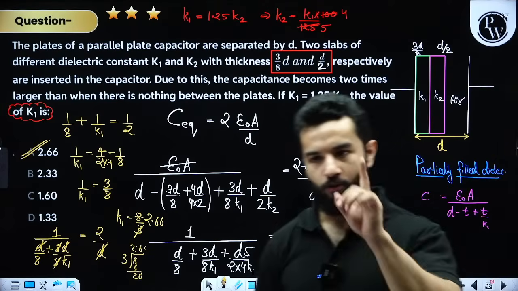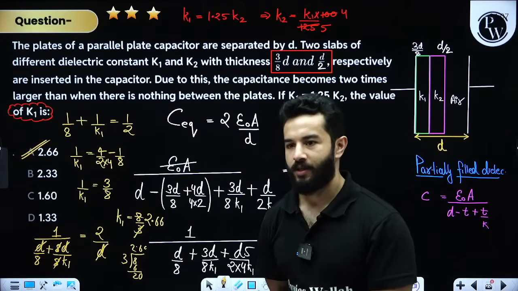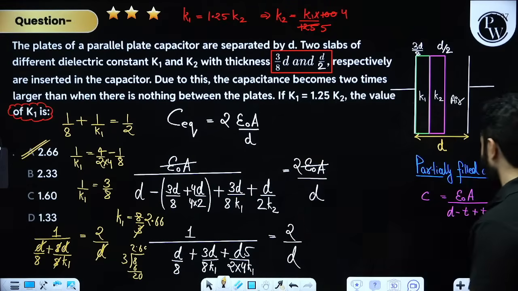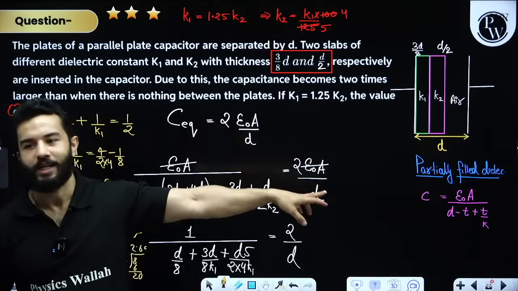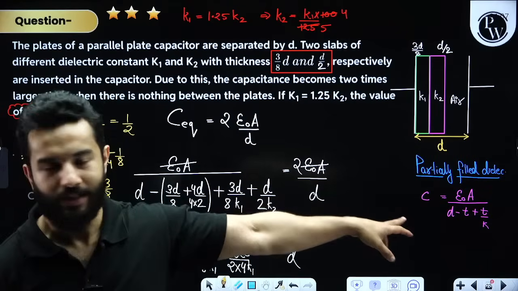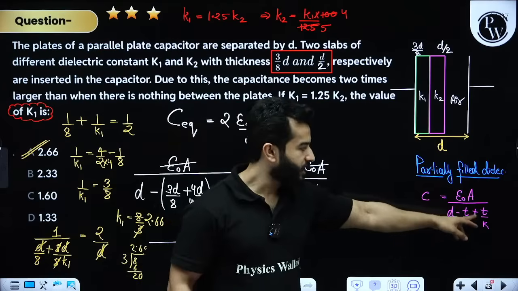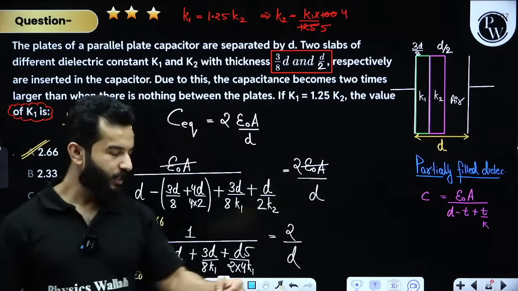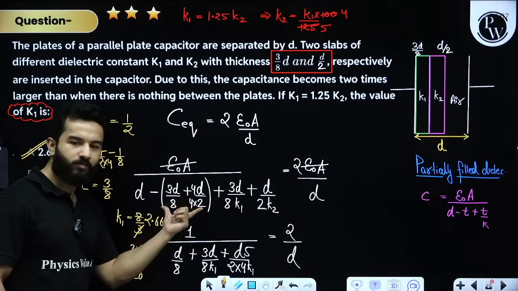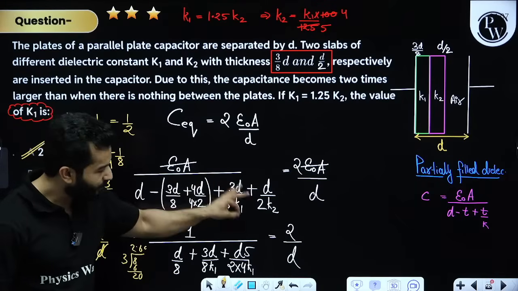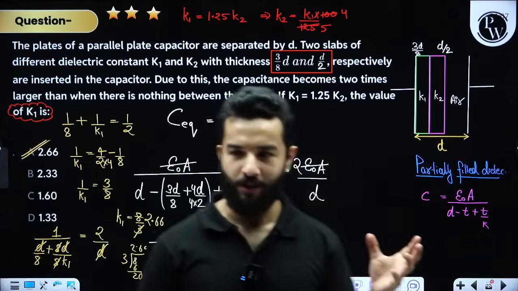If you solve one question like this, it will clear your multiple concepts, right? Please understand that we have basically used this basic formula which is from your NCERT, right? From your NCERT. So we have said over here we have got d minus t plus t by k. So instead of this we have said here d minus t1 plus t2 and then plus t1 by k1 plus t2 by k2, right? That's what we have done.